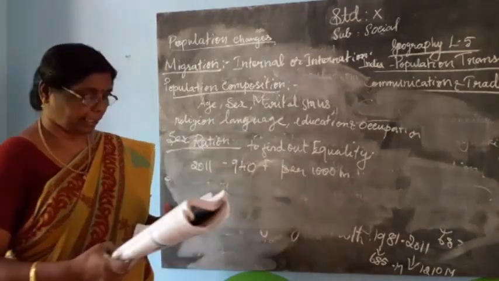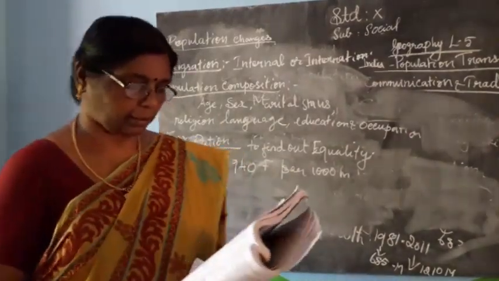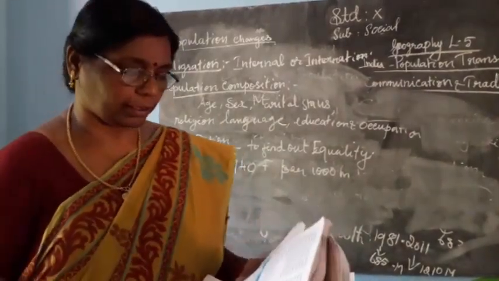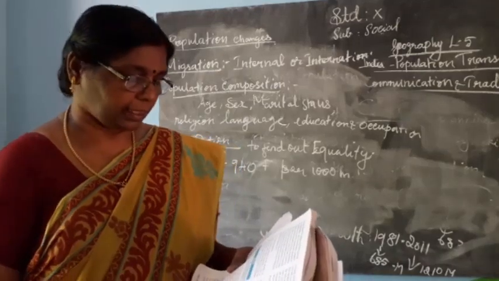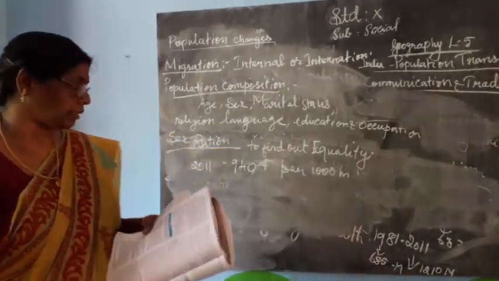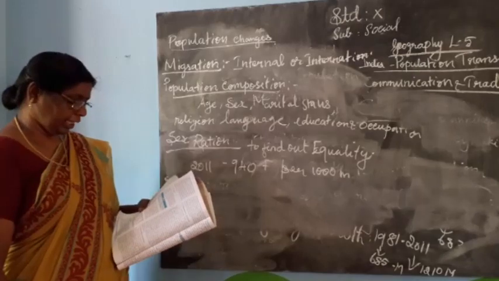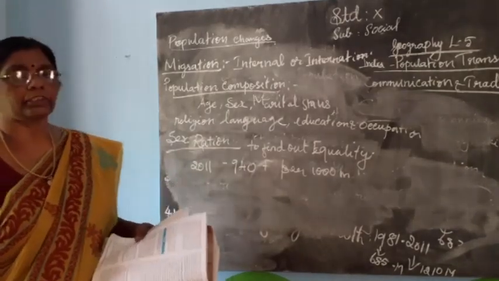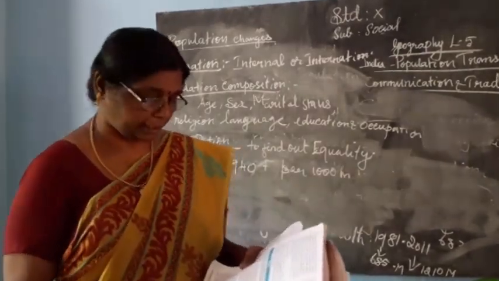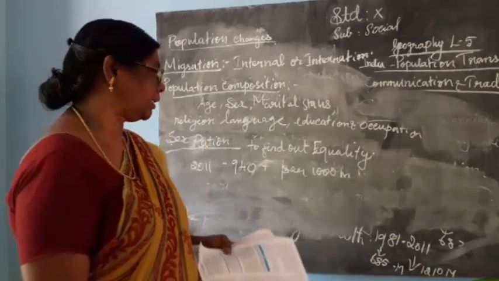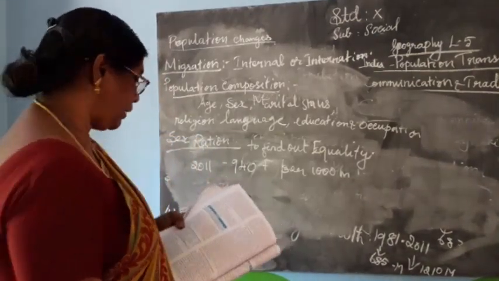Only the state of Kerala is greater than 1000. Greater than the Union Territory of Pondicherry, the sex ratio is greater than 1000. The ratio between economically active and economically inactive population is termed as dependency ratio.